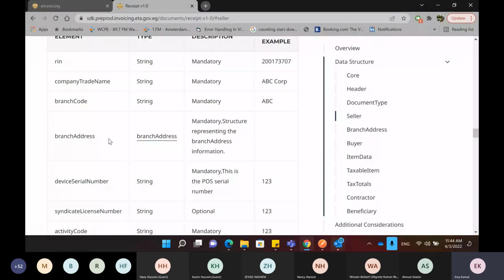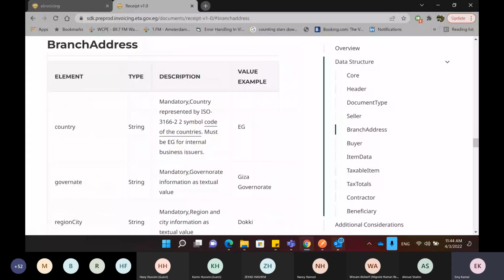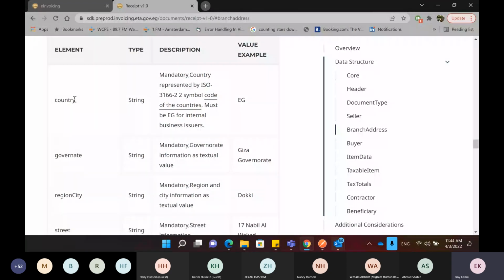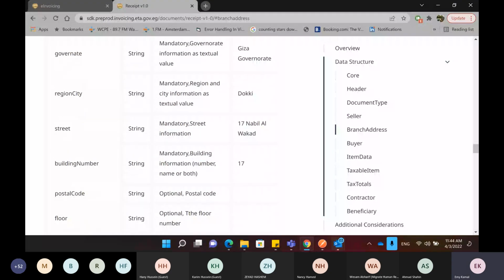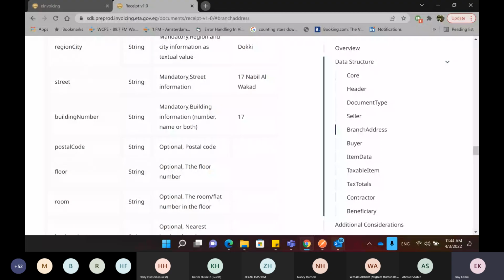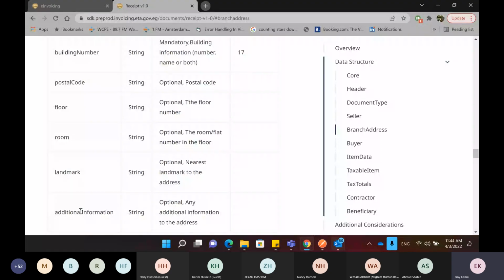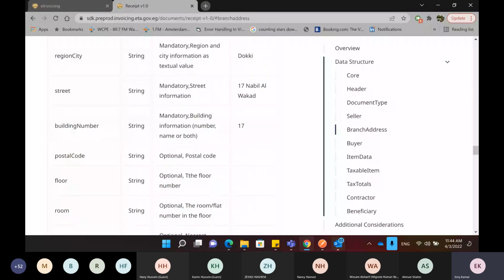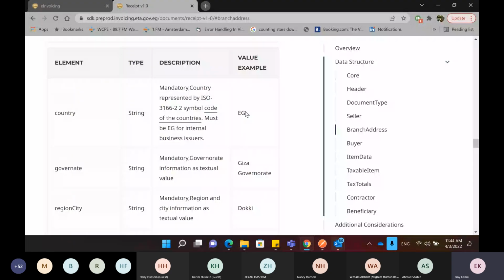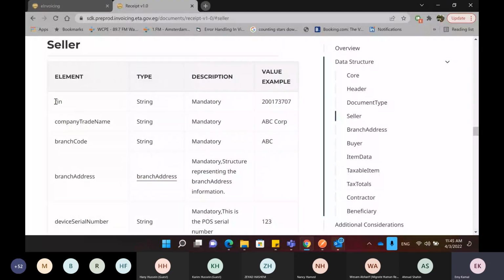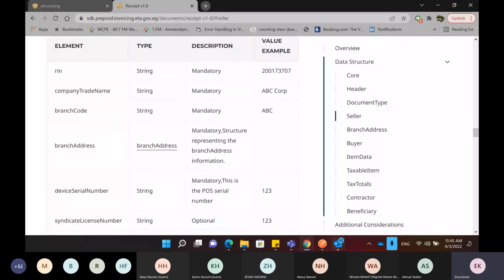We should have the country, the governorate, the region, the city, the street, the building number, the postal code, the floor, the room, and any landmark or additional information that can make the address more clear. Of course, this is all provided with examples, so it can explain better how the branch address should look. So for the seller, we have the RIN, the company trade name, the branch code, and the branch address, which are all mandatory fields.